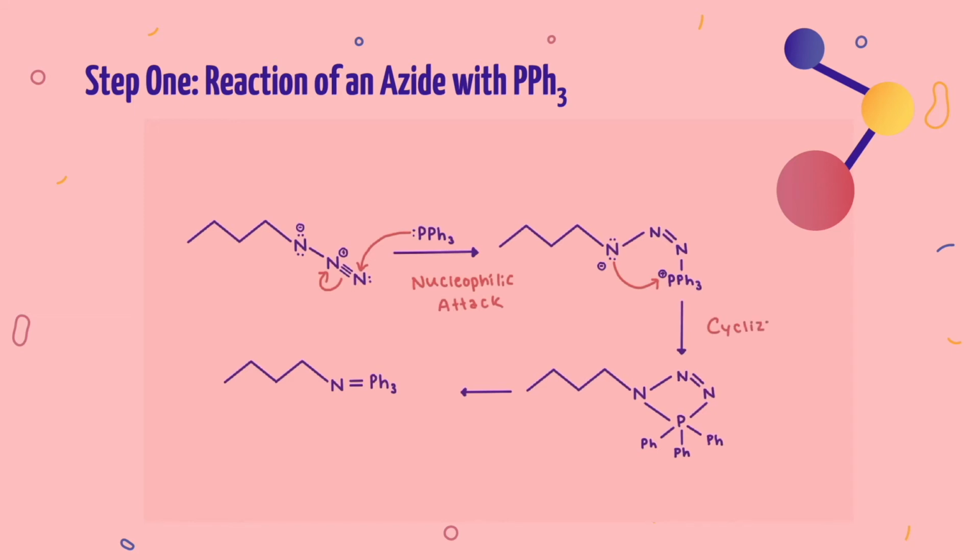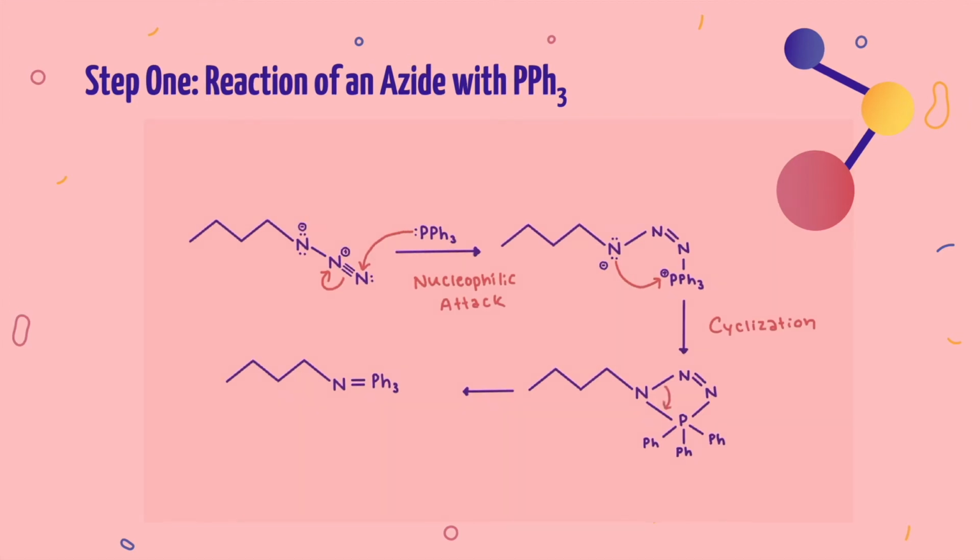This is referred to as cyclization, because of the way it forms a 4-membered ring, as we can see in the next molecule drawn. Finally, we will see a decomposition step, yielding our aminophosphorane intermediate. The decomposition of this 4-membered ring is highly favorable, due to the angle strain within the ring, as well as the nitrogen gas that is produced as a side product being very thermodynamically stable due to the formation of a triple bond.